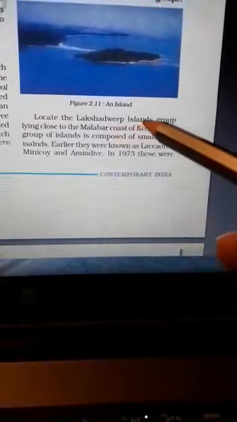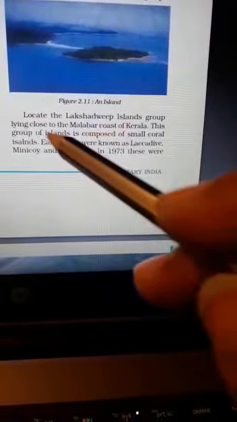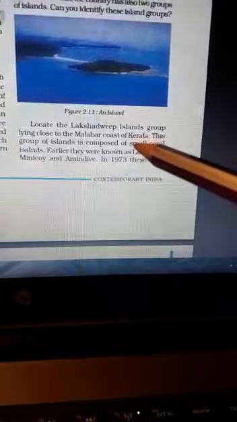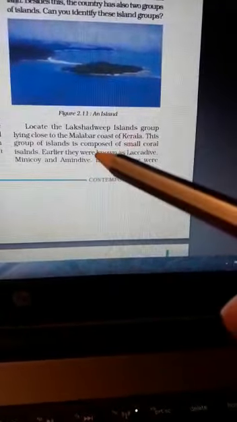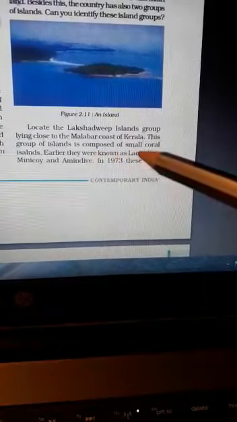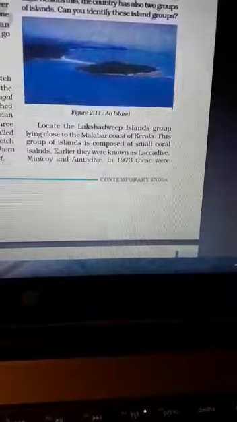The country has two groups of island. Let us see what are these. Lakshadweep Island Group, that lying close to Malabar coast of Kerala. आप जानते हो ना, केरल भारत के सदर्न पार्ट में है, सदर्न वेस्टर्न पार्ट. And this group of island is composed of small coral islands. Small coral islands, what are these? Let us come to know about the coral.